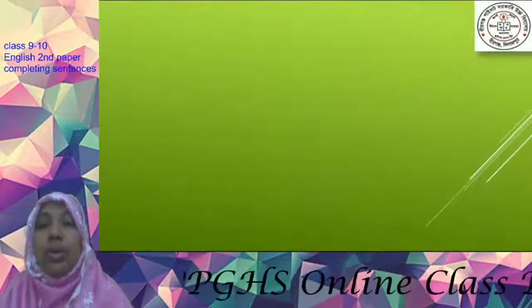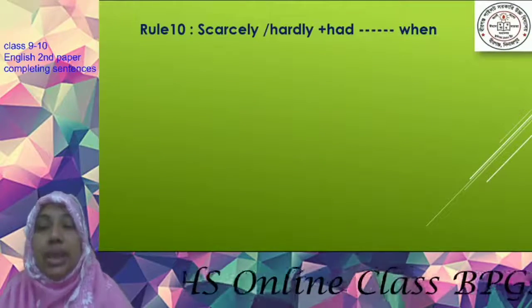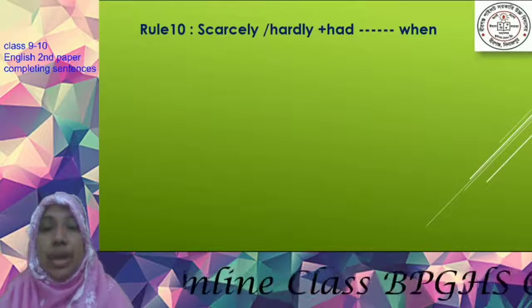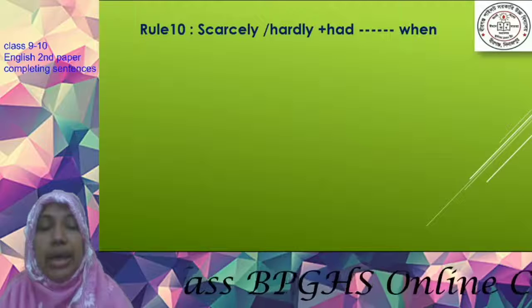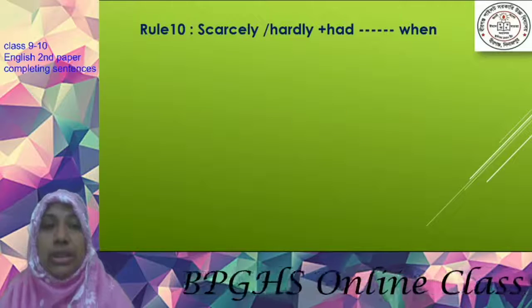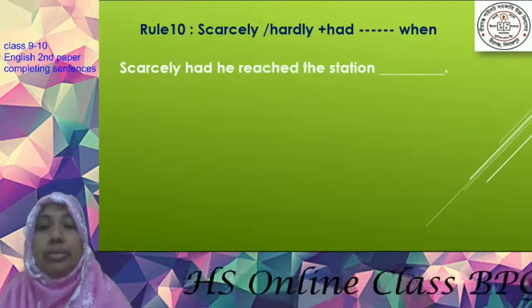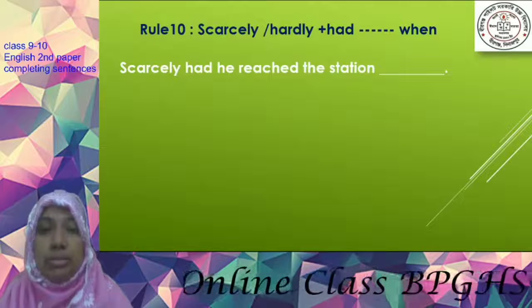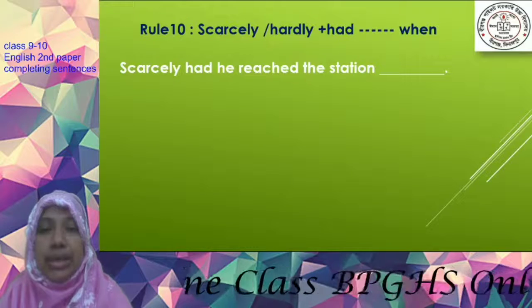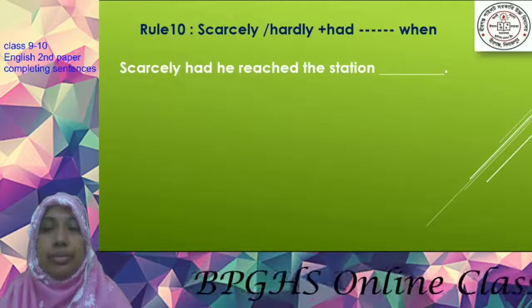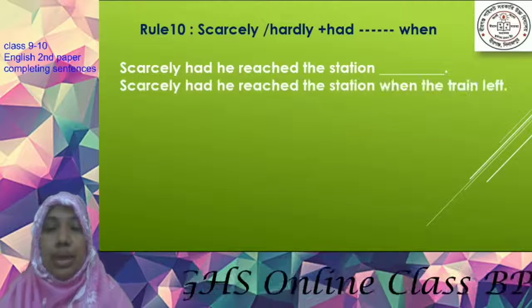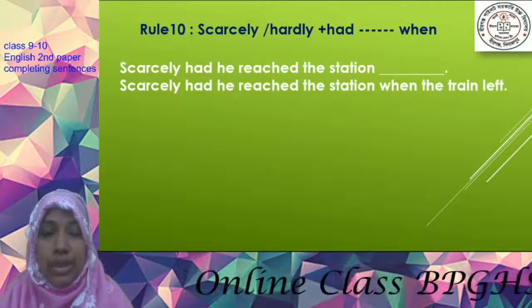Okay, now comes rule number 10. Scarcely or hardly, and then had, and after that you will get when. Look at the example sentence. Scarcely had he reached the station. How can you complete it?